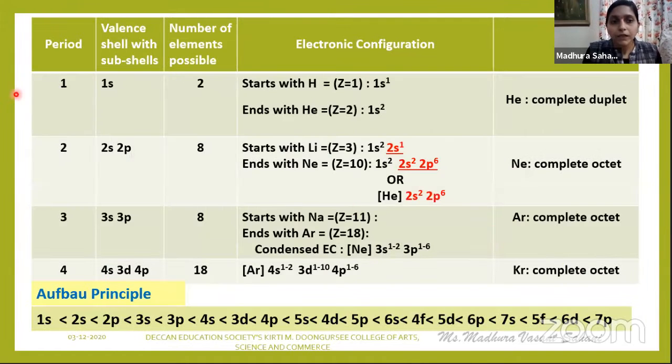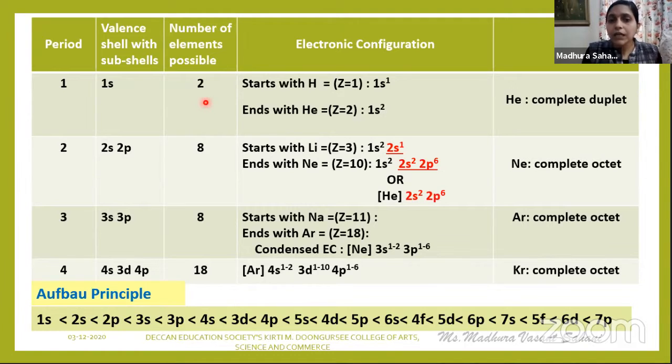Now see here, this is your period number 1. Period number 1 यानी your K shell. You know that for the K shell only one s orbital is possible. Now s has maximum capacity to accommodate how many electrons? 2 electrons at a time. Try to recollect that orbital. Orbital में ज्यादा से ज्यादा कितना होता है? 2 electrons रहता है. So first period का K shell का subshell कौन सा है? Always 1s, and s can accommodate maximum 2 electrons at a time. So number of elements which are possible in the particular period is 2.